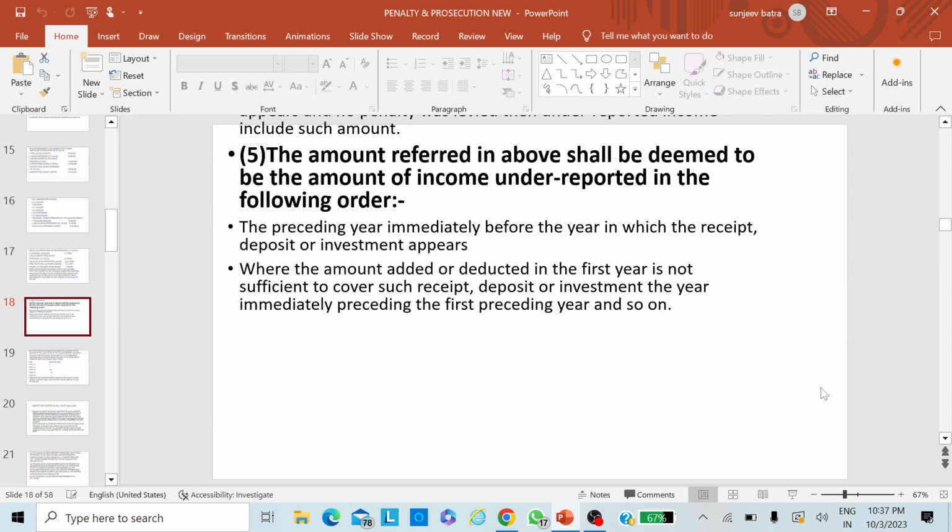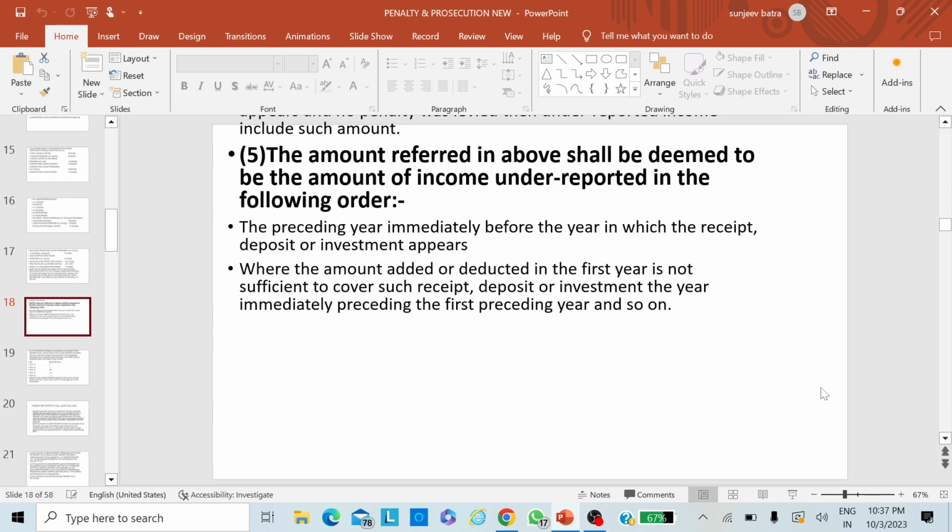Now the next subsections are 4 and 5. They are interrelated to each other. These provisions apply whenever a receipt or deposit or investment appears in any year, but the source of these receipts pertains to earlier years.